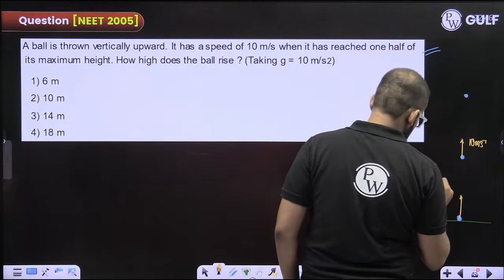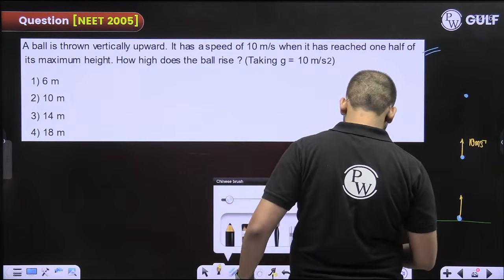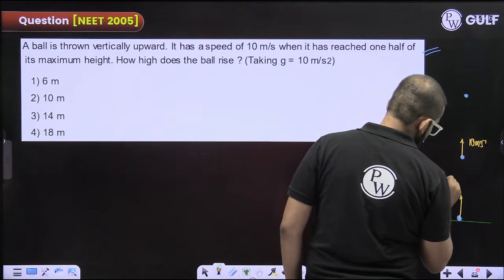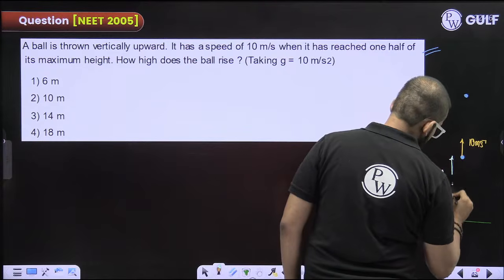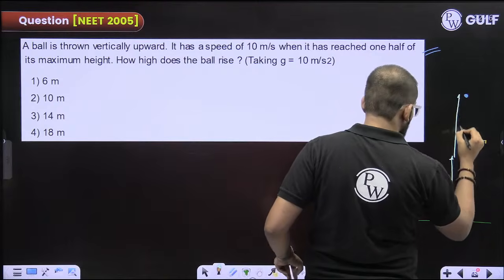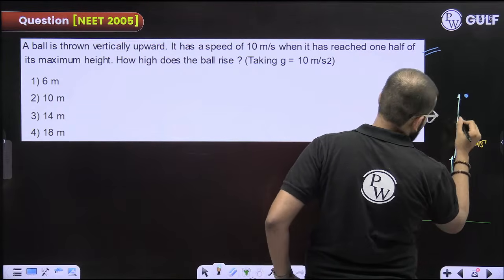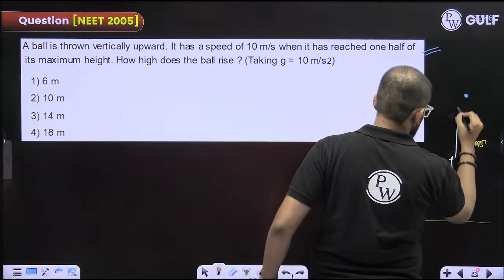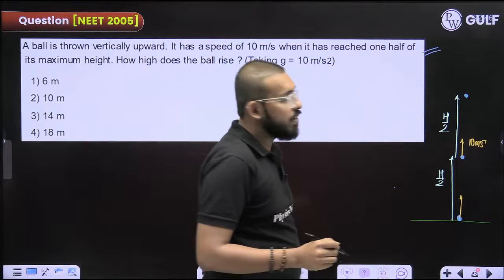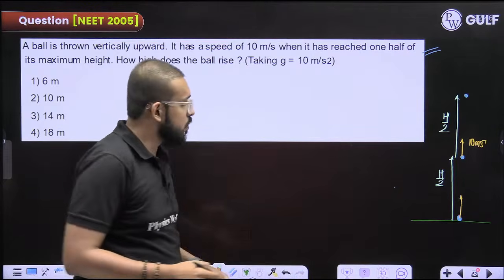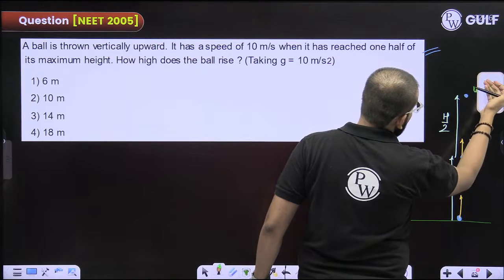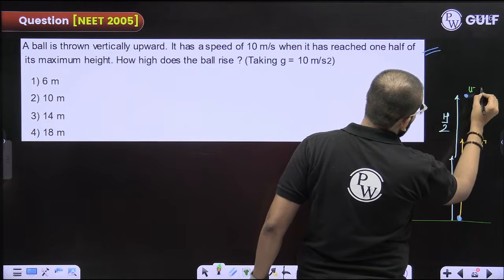So this is h by 2. Now from here it has to travel another h by 2. Now at the topmost point, definitely the speed must be 0.